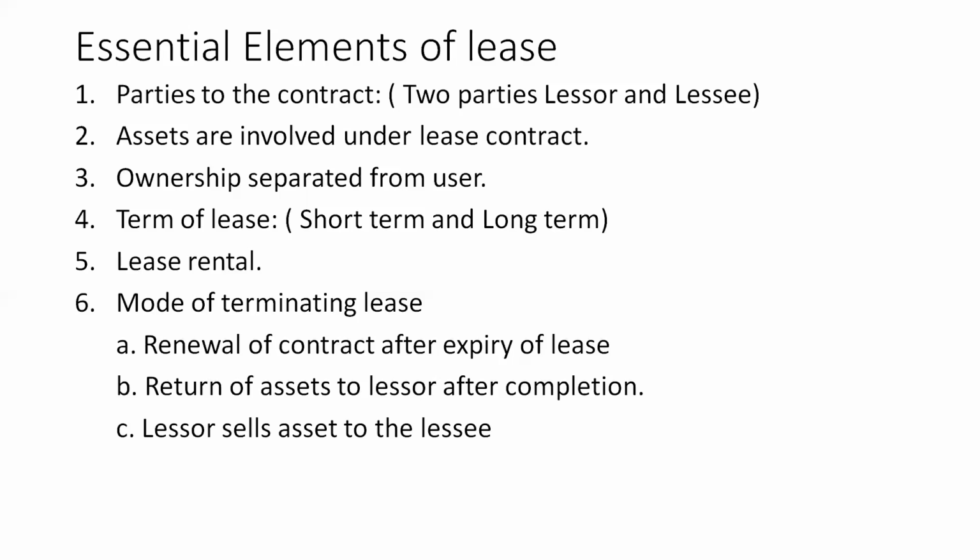The fourth one is the term of lease. There are two types of terms of lease. Lease can be for a short period of time, or it can be for a long period of time. For some assets, lease can be for a short period of time. If the asset's value is depleting, value is reducing, it can be even for a small term.